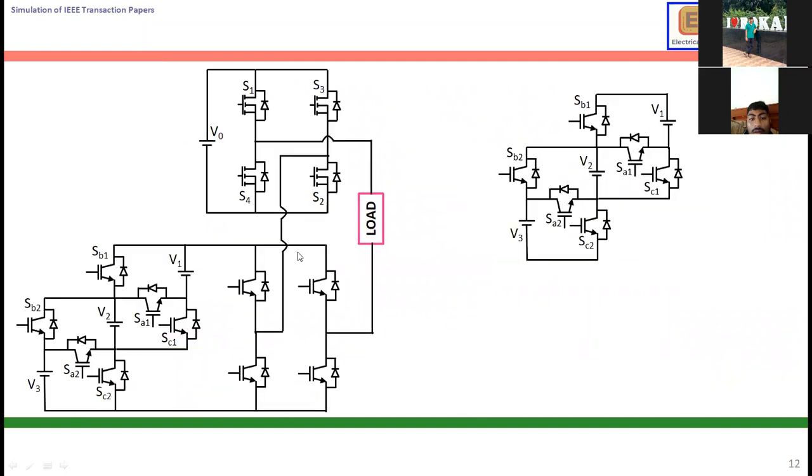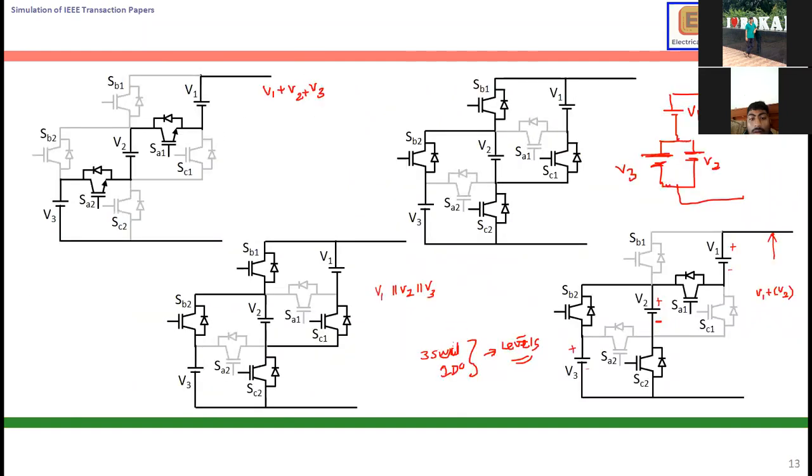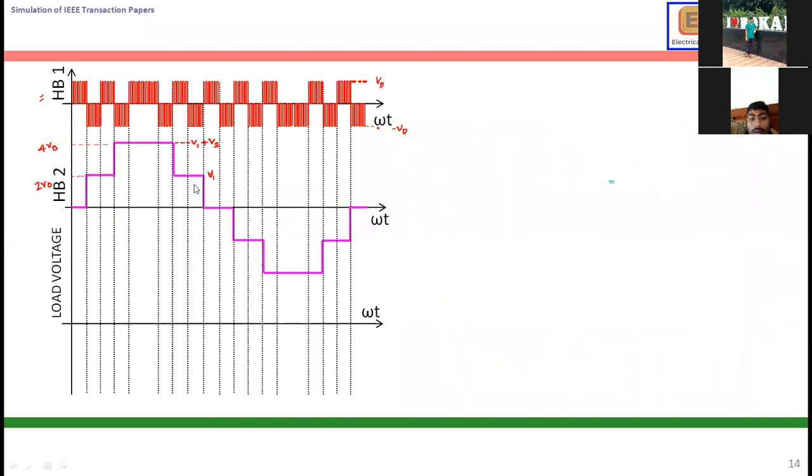I simulated this one. In the previous one I was only getting V1 and V2. Here I am giving V1, V2, V3. If we switch on SA1 and SA2, we will get V1 plus V2 plus V3. Then if you add only V1, then V2 and V3 are in parallel. If all of V1, V2, V3 are in parallel, we do like this. So like this we can get levels. So this is the PWM technique in the multi-level inverters.